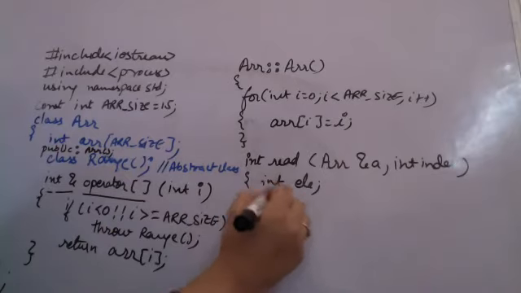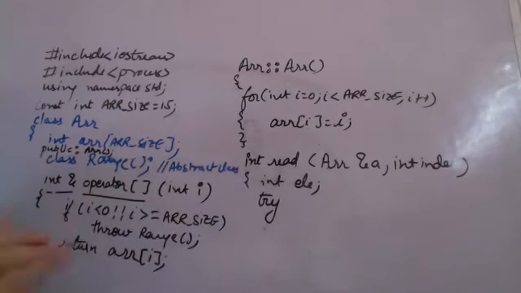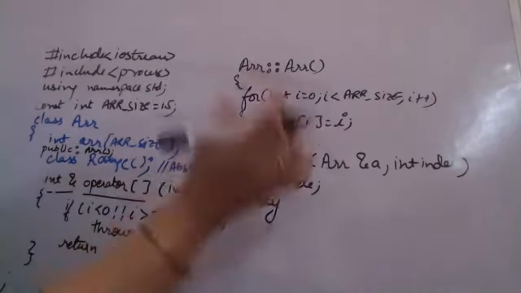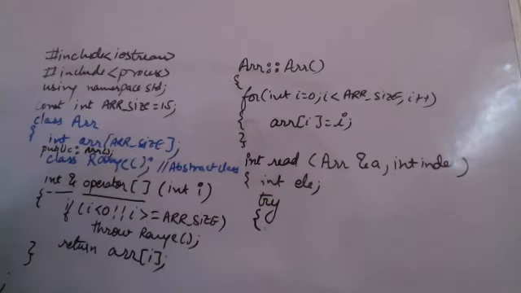So let us take some element that I want to read from the array and I want to return it. So I'm taking a try block here, try now. Now this try is specifically within this read function only. We have not done main yet. What has been done till now is I have created a class. Within the class there is an operator overloading function which throws an exception in case index is out of bounds. Exception has not come in any catch or try catch yet. I'm just telling you what kind of an exception can be thrown. Now I'm creating a function read just to read an element from the array, and within this read I'm trying to see that if I'm trying to read an element from the array which is out of bounds, then I should not be able to read it. I should be able to throw a proper exception.